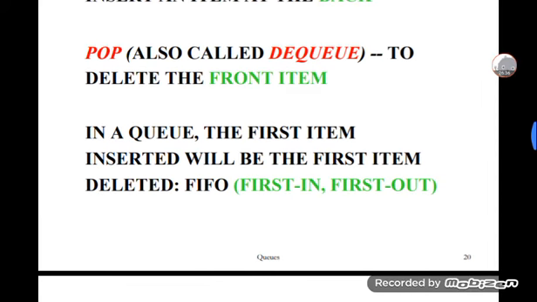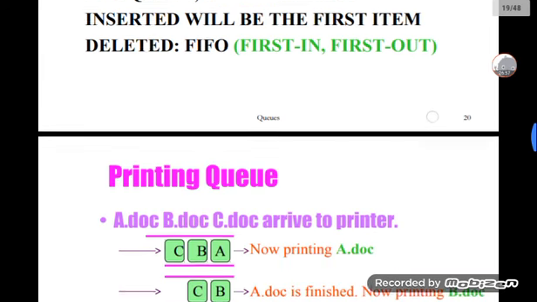In a queue, the first item inserted will be the first item. Whenever we want to insert a first item, that will be the first item deleted. And that is first in first out only. That is what we are calling first in first out.